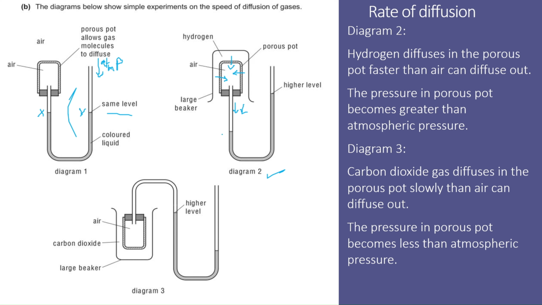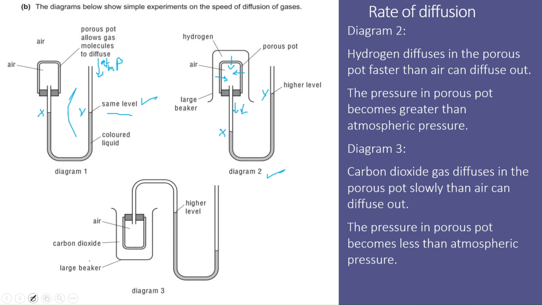So the level of X will move down and the level of Y will rise. But this change will be only for some time. After some time, the levels of X and Y will come back to their original position.